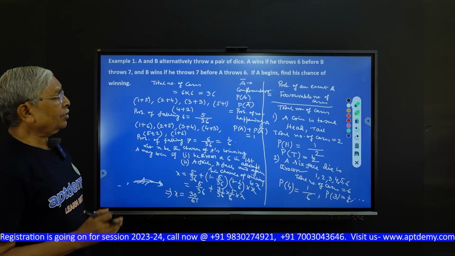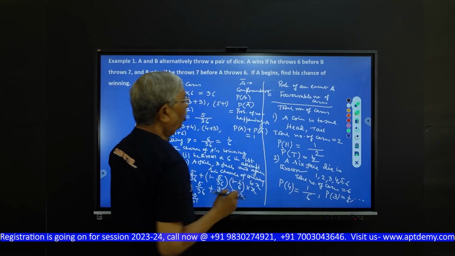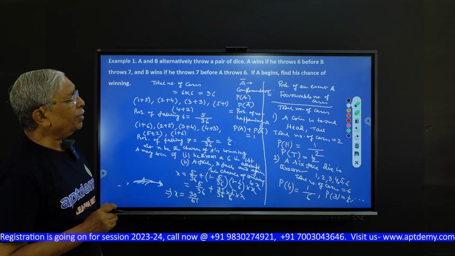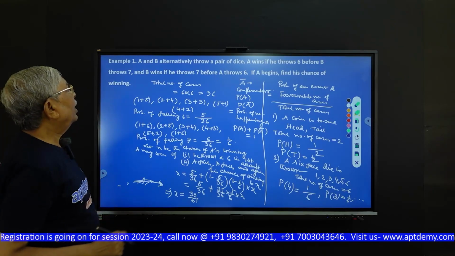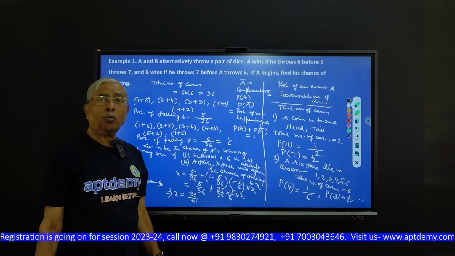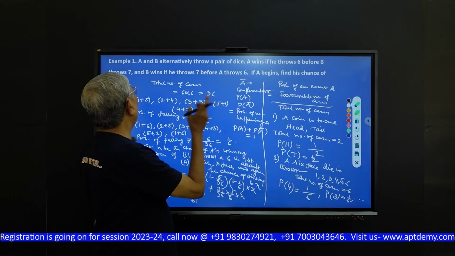Again I am discussing this. First, here you are given the probability of an event is the favorable number of cases by total number of cases. Here the problem is A and B alternately throw a pair of dice and A wins if he throws the 6 before B throws 7.